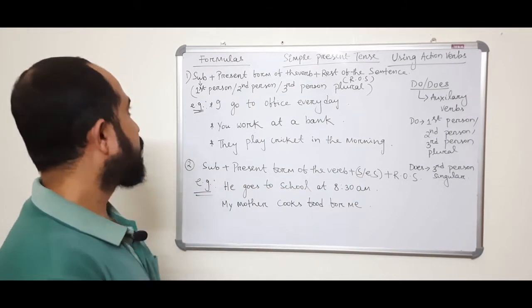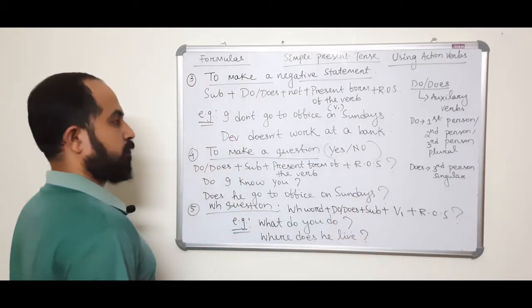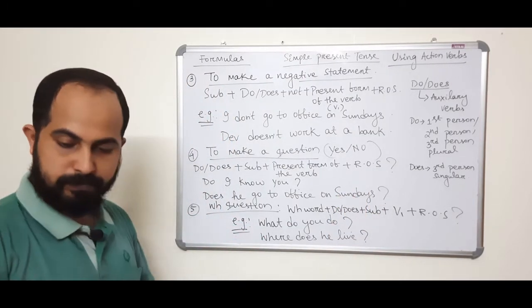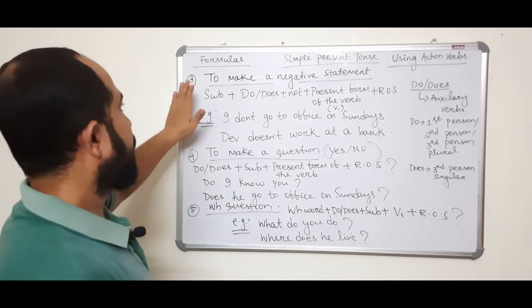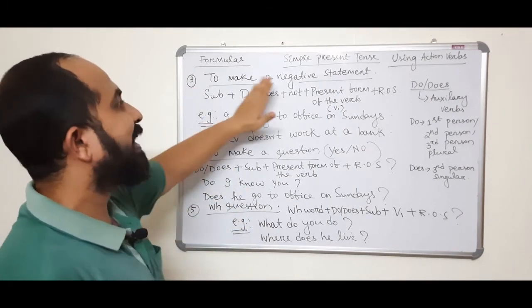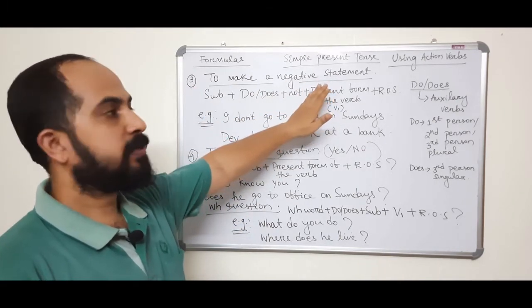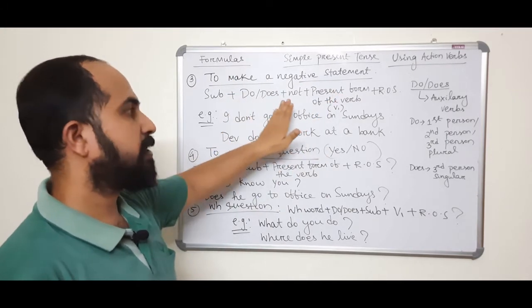Okay, so let's see the next formula. The third formula, to make a negative statement. To make a negative statement, you have to add do and does.